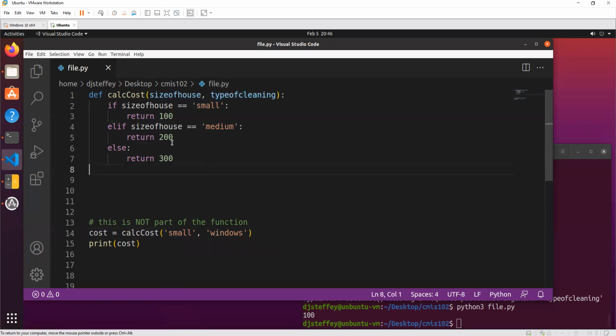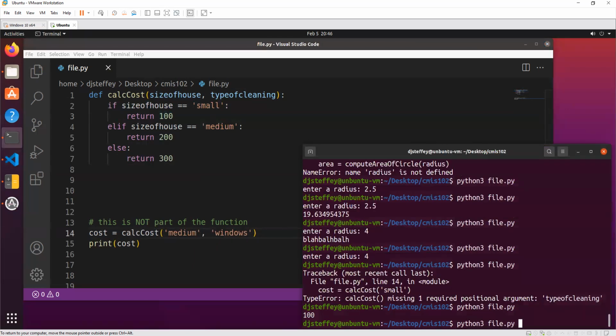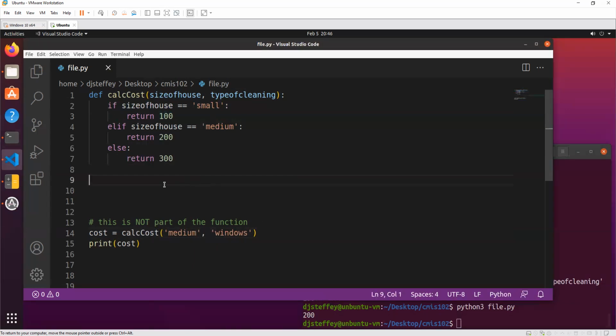So now when we're doing this, because of these if statements, that is the only return that happens. If the size of the house were, say, medium, that should give us 200, and it does. Even though there's multiple return statements, only one of them actually happened because of the if statements.